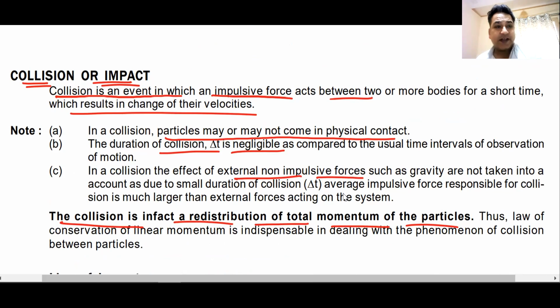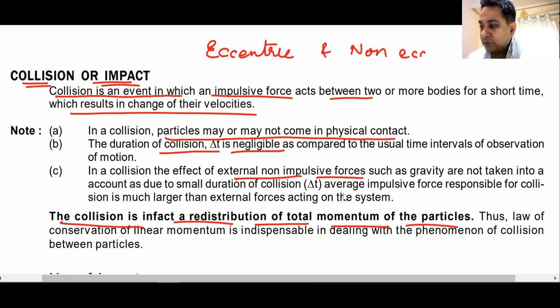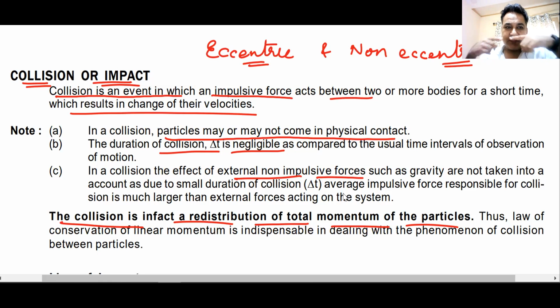Now, this collision can be of various types. I don't know whether you have heard this type, eccentric and non-eccentric. Eccentric means when the bodies are colliding, their velocities are along their center of masses.